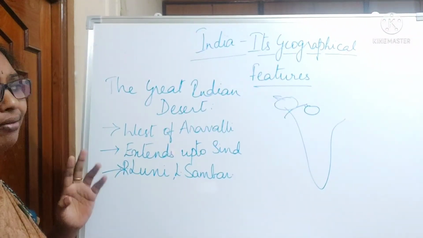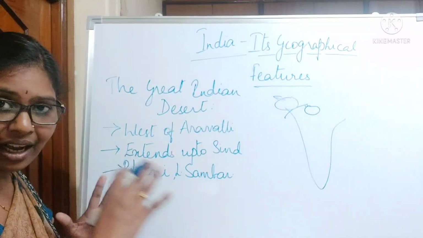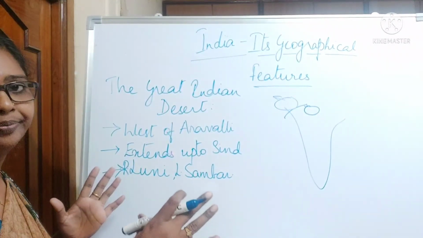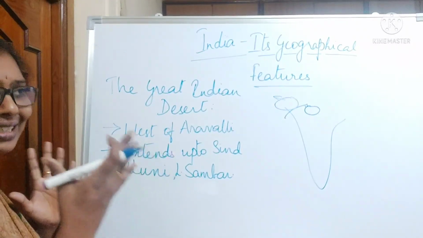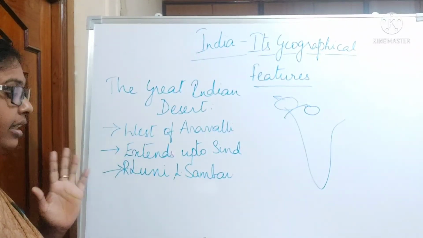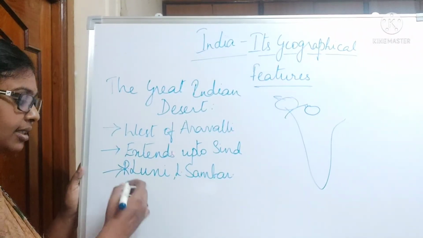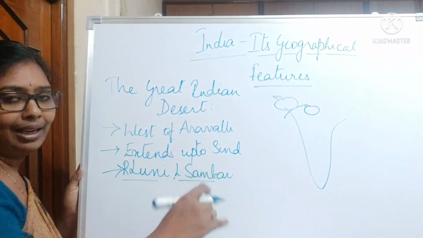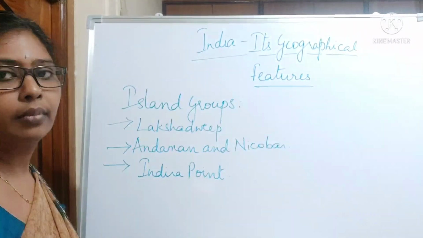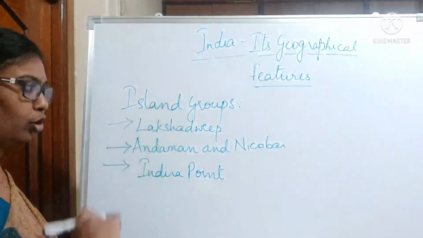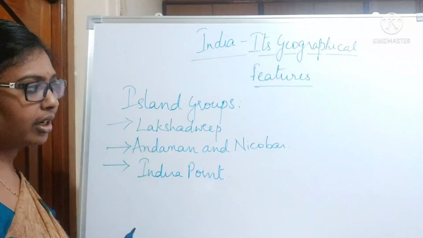And here we have a very dry climate. We have very dry sandy soils, and we have only two big water bodies, that is River Luni and Lake Sambar. And now coming to the island groups, we have two major island groups.